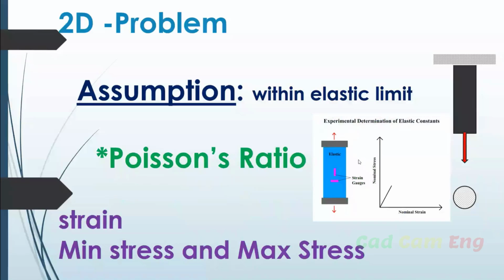If you extend the object, what will happen? See, the diameter is decreasing and the length is increasing. So two directional strain is happening. Considering the Poisson's ratio, we can go for two-dimensional analysis. Reducing means that is in the x direction, increasing means that is in the y direction. Considering this Poisson's ratio, we will get the maximum stress and maximum strain. That is also keeping the assumption that it is under Hooke's law. These are the problems we are studying.